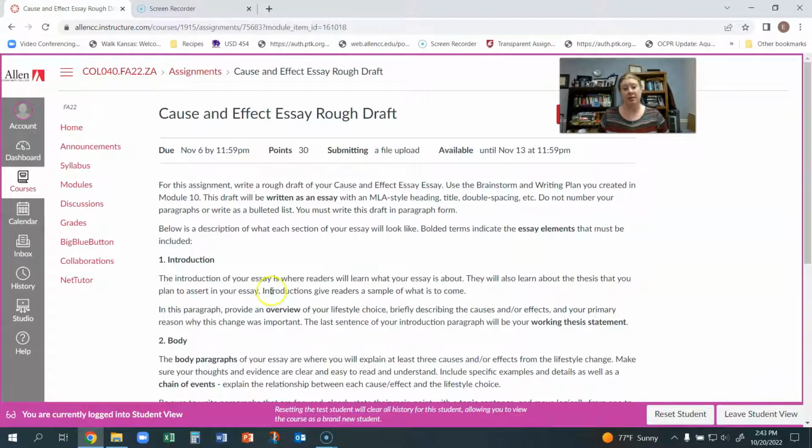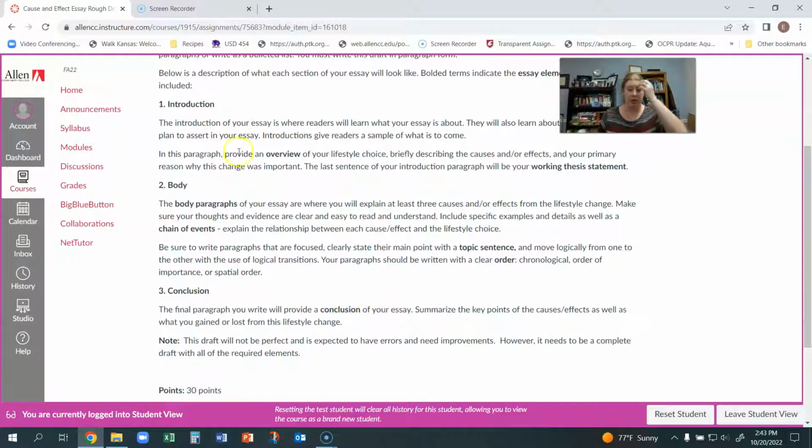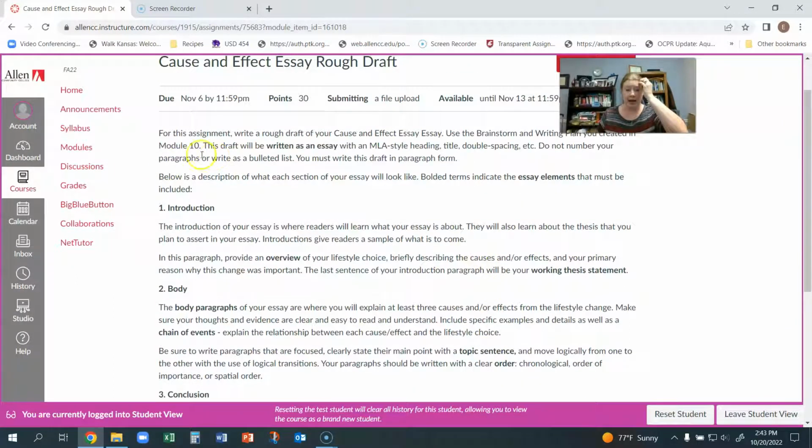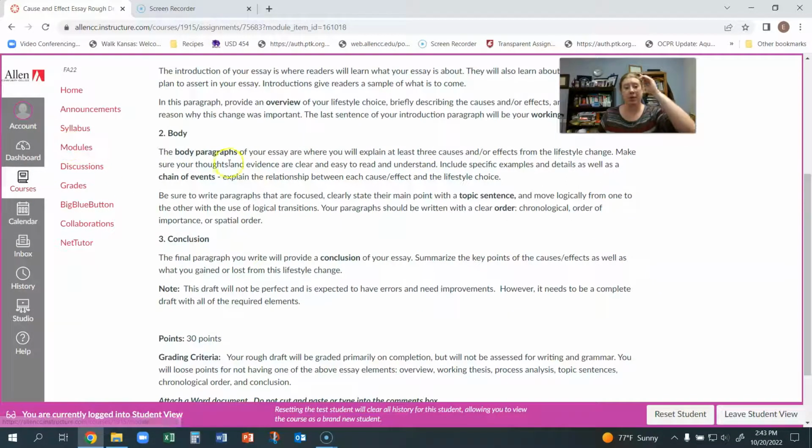And for the rough draft assignment, these are the requirements. You're not going to write it out like an outline, you're going to write it out as an essay. But these are the elements that I want you to include in the introduction section: the overview and the working thesis statement for the body. A lot of this you also got feedback on for your brainstorm and writing plan, so make sure that you go back and look at that, so that if you need to make any changes to your working thesis or to the order of your body paragraphs, you can do that as you're drafting.